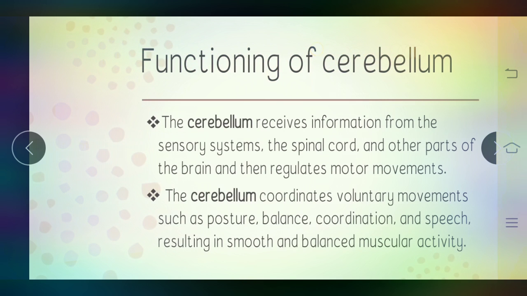The cerebrum receives information from the sensory system, the spinal cord, and other parts of the brain, and then regulates motor movement. The cerebellum coordinates voluntary movements such as posture, balance, coordination, and speech, resulting in smooth and balanced muscular activity.